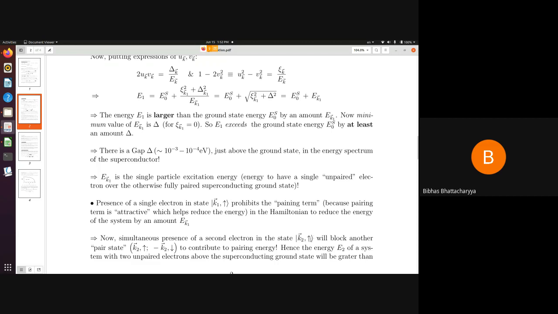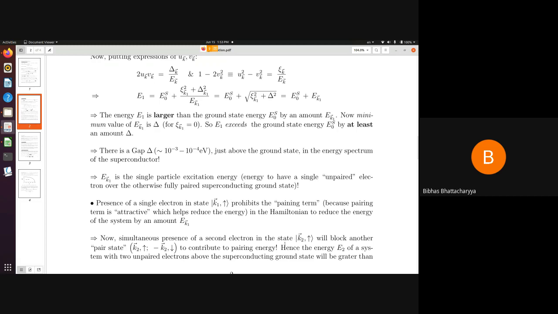And how much? The minimum value by which this energy will increase will again be delta. The analysis that we adopted for this electron can be simply carried out for this electron as well, and we will have an extra amount of energy EK2 whose minimum value will be again delta.